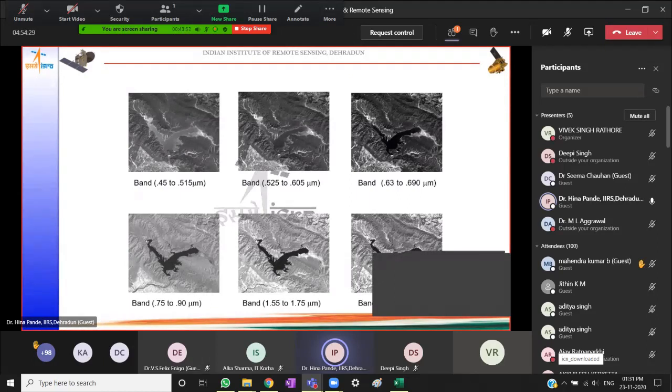So to be able to see in color, I need at least 3 bands of data in different wavelengths and be able to display them through the 3 primary color guns, red, green, and blue, and then I will get a color composite displayed. Now, you probably notice here that in different bands, different features are seen.